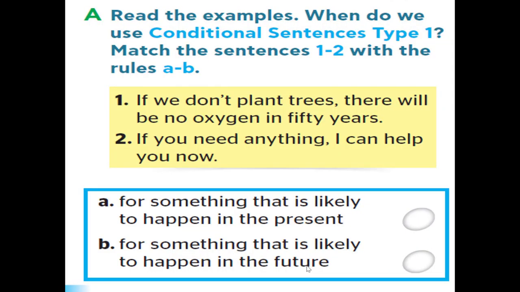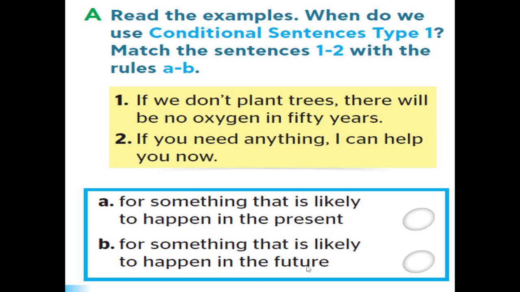You can find this exercise in your student's book, page number 69. Here we have 2 sentences. If we don't plant trees, there will be no oxygen in 50 years. And notice this keyword, 50 years. If you need anything, I can help you now, and please be aware of the word now. For something that is likely to happen in the present and for something that is likely to happen in the future, we need to match the sentences with the usages.